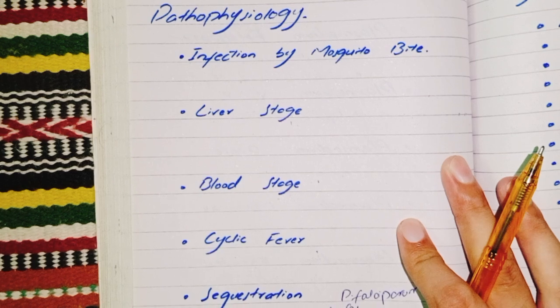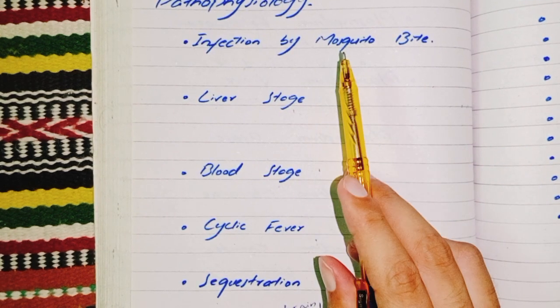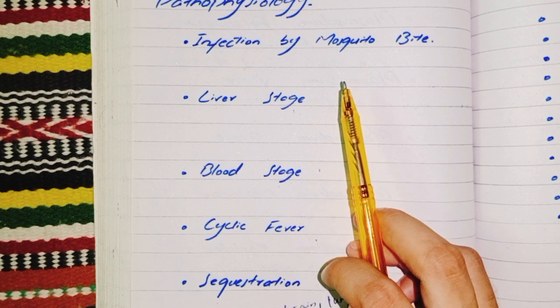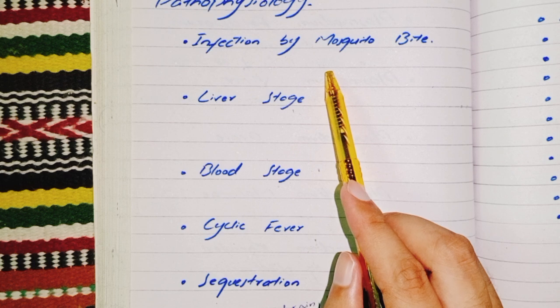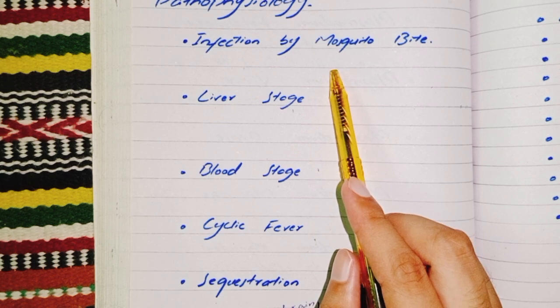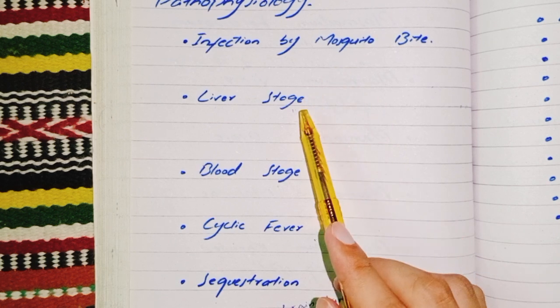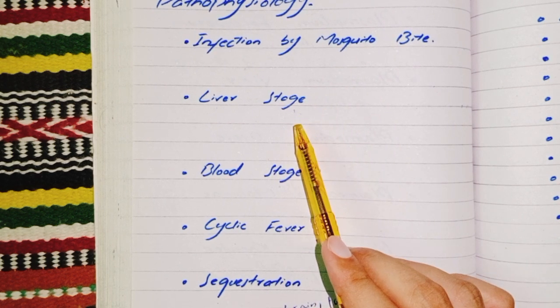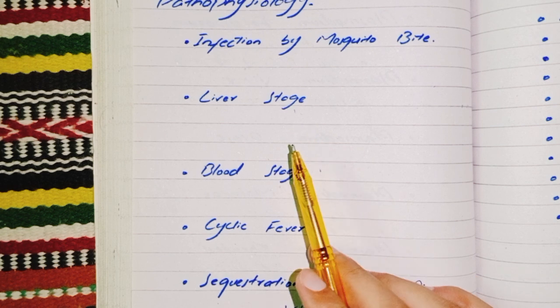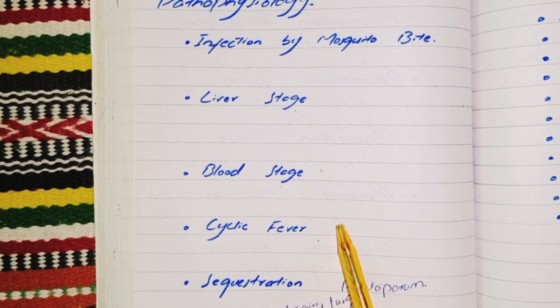I talked about the pathophysiology in detail: the female Anopheles mosquito bites human beings, releasing Plasmodium sporozoites into the bloodstream that later affect our liver cells and convert into schizonts, which release merozoites into the blood where they affect RBCs, and the cycle repeats.